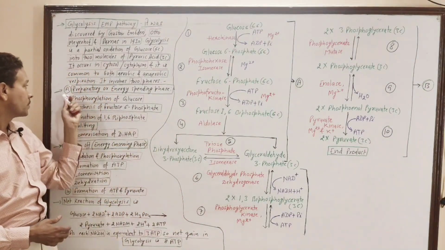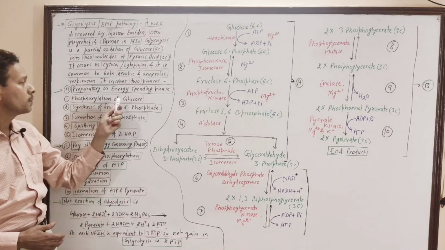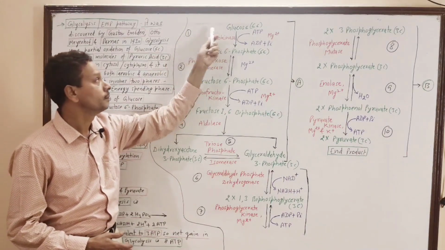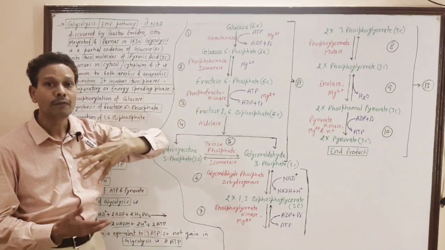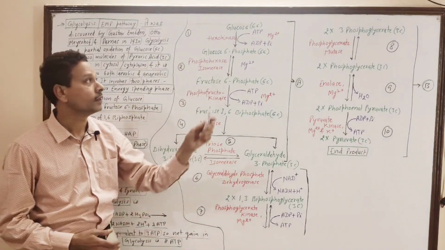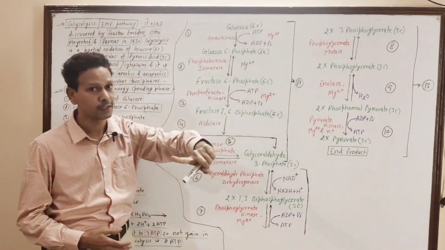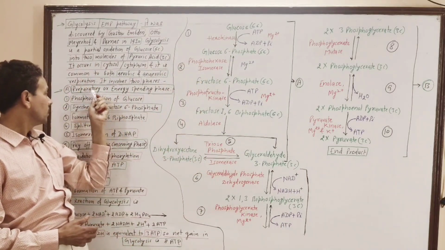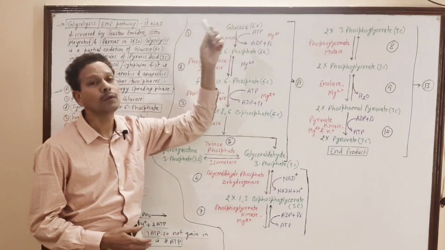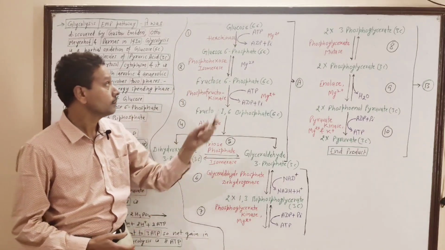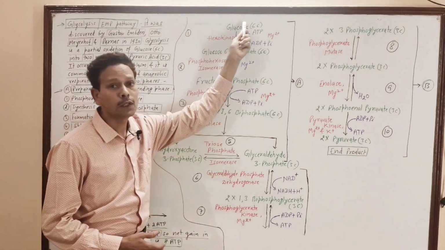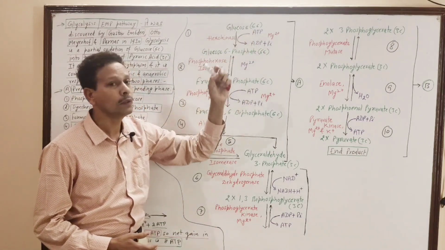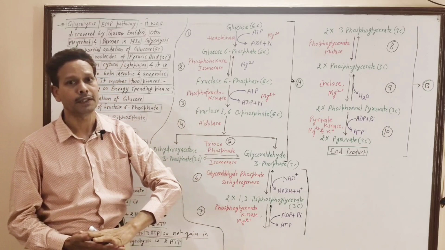Step number 1 is phosphorylation of glucose. In this step, this glucose, a 6-carbon compound, is converted into glucose 6-phosphate.